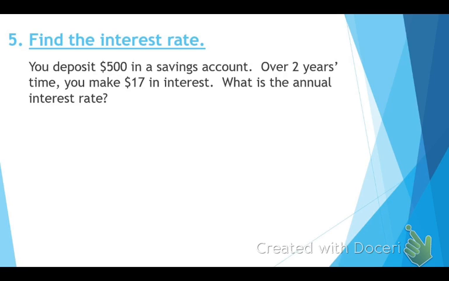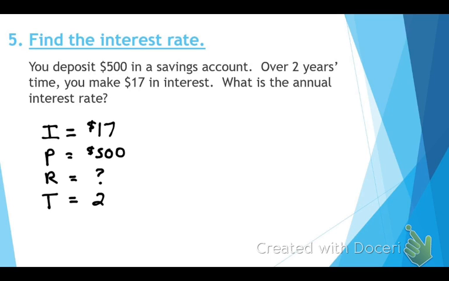You deposit $500 in a savings account. Over 2 years' time, you make $17 in interest. What is the annual interest rate? Okay, so we've got to figure out I, P, R, and T. What's my interest? 17. What's my principal? 500. What's my rate? 0. Question mark. You don't know. And how much time? 2.